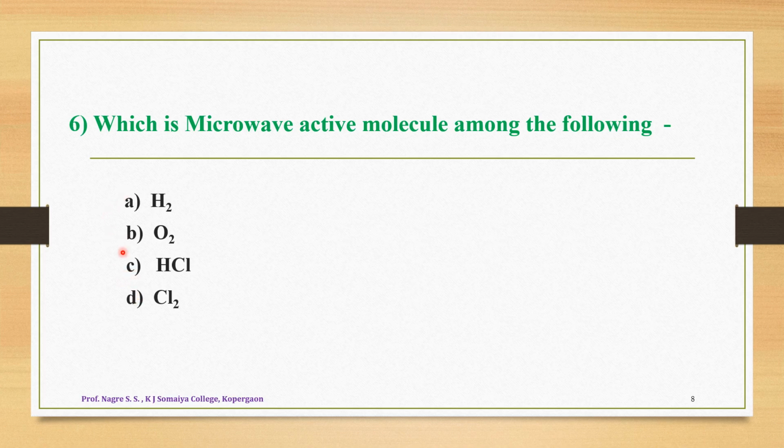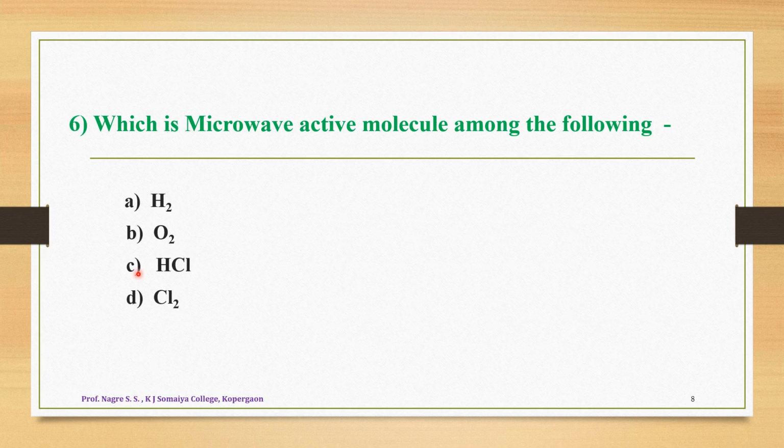Before choosing the correct option among these four, you must know that whenever a molecule is there, in order to decide whether that molecule is microwave active or inactive, we have to take into consideration the condition for activity for microwave spectroscopy. And according to microwave spectroscopy, those molecules which have a permanent dipole moment are commonly called microwave active.